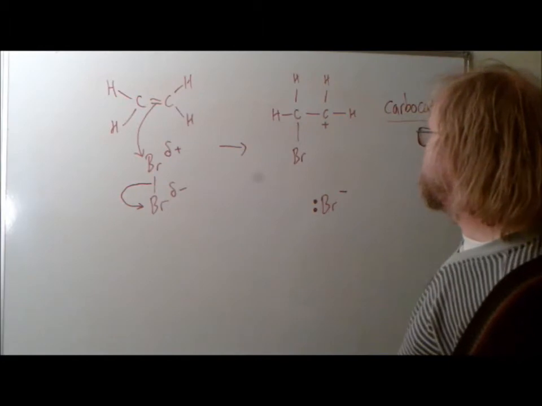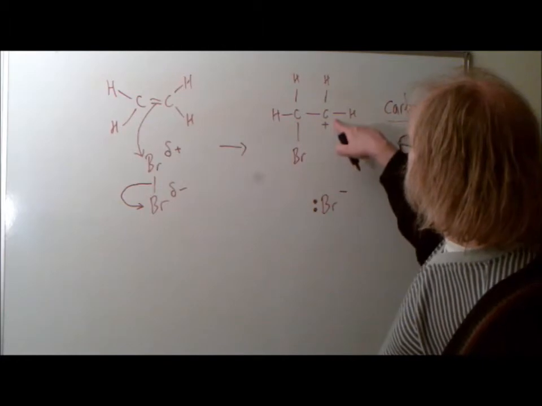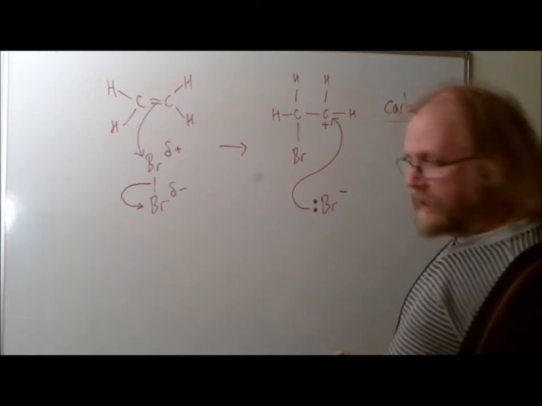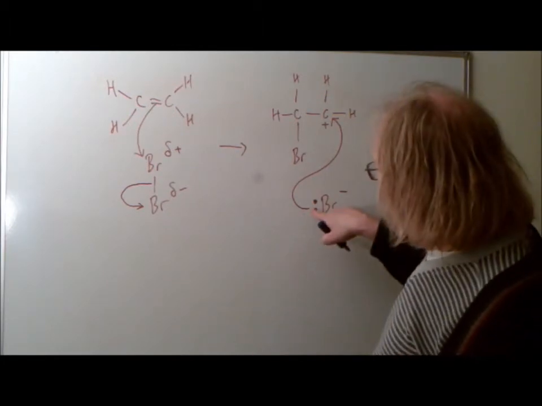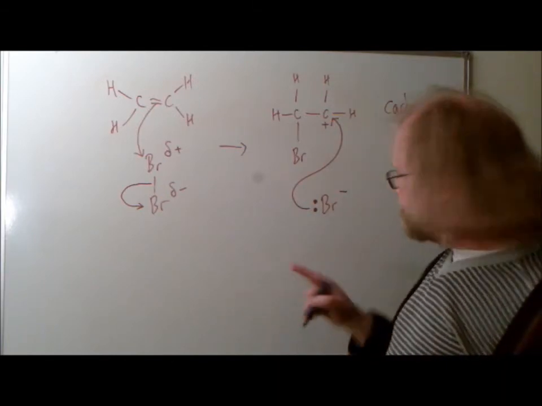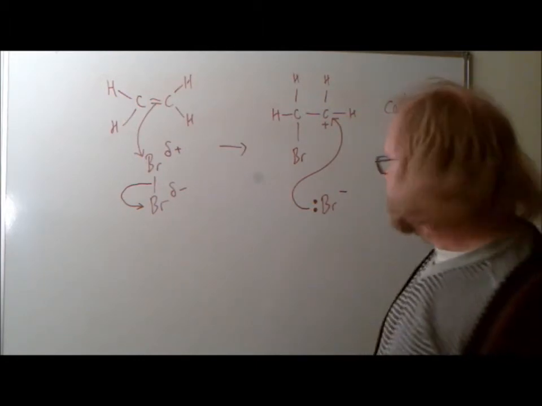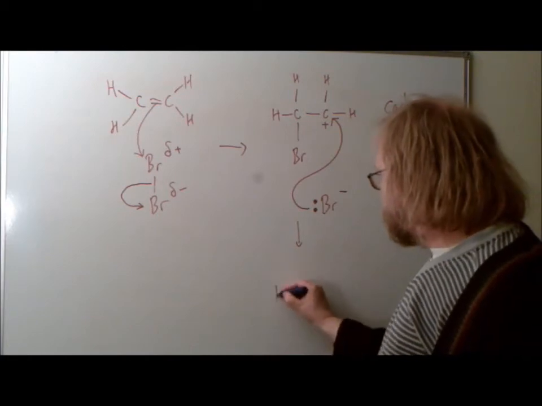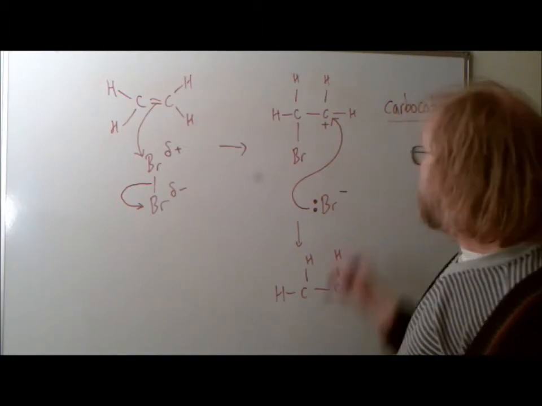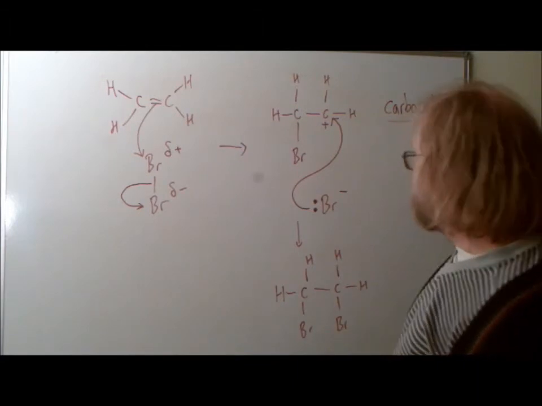So that's our intermediate, and now we're almost there, because the last step is sort of obvious, that this negative ion is going to be attracted to that positive one, and they can come together to form a new bond like that. Again, the curly arrow's got to be very precise, from the lone pair to the carbon with the positive charge. Okay, but it's got to be from the lone pair, and it's got to be to the carbon atom, otherwise they're not going to give you the mark. And that gives you your product. So we've got all the existing atoms that were in the ethene to start with, and now we've got two bromines attached down here, and that's it. It's all finished.